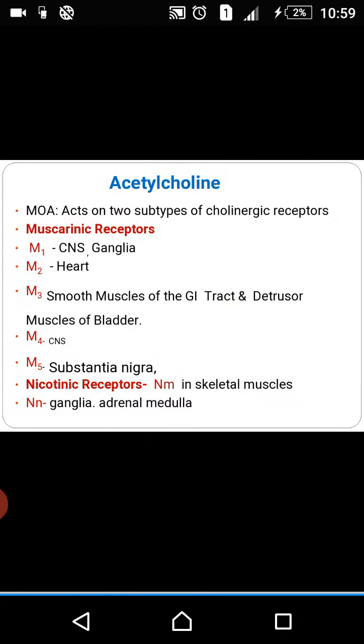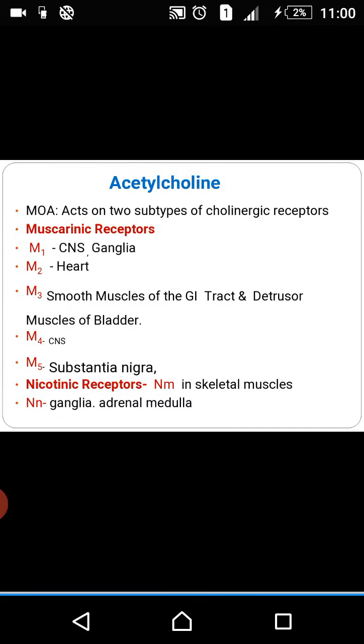These are muscarinic and nicotinic receptors, we'll see the subtypes. Muscarinic, there are 5 subtypes. We will see the innervation. M1, central nervous system, ganglion. M2, heart, it is present. M3, smooth muscles of GI tract, detrusor muscles of the bladder. M4, central nervous system. M5, substantia nigra.